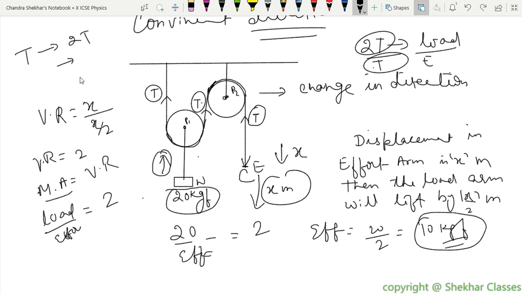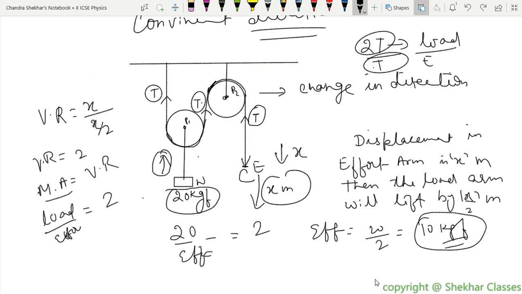The weight is giving you 2T tension. Effort is giving you just T, right? Effort will be equal to the weight divided by 2, because load upon effort is the mechanical advantage. Anyway, the way we have done it is correct. That is 10 kgf here. Clear?